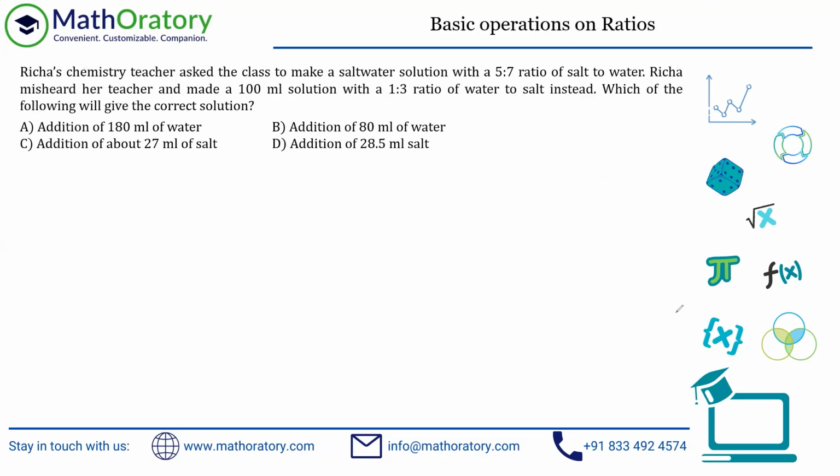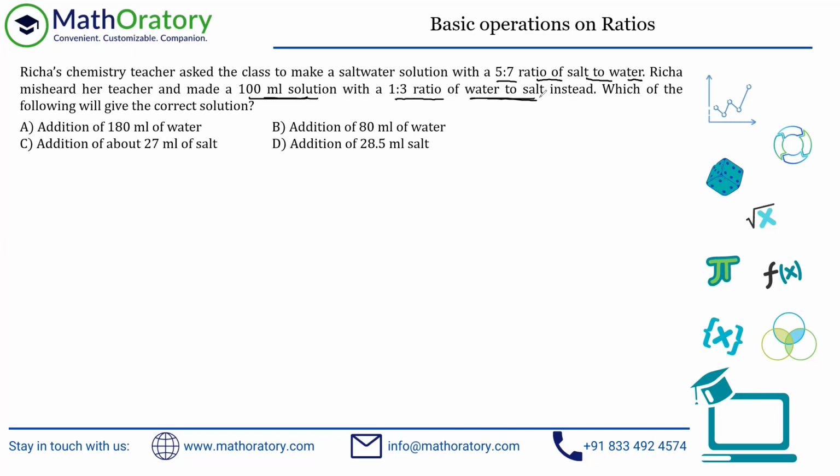Well, we have a very simple problem on ratios. I'll show you the very easy way to solve this question. Let's have a read into it first. So Richa's chemistry teacher asked the class to make a salt water solution with 5:7 ratio of salt to water. Now Richa misheard her teacher and made a 100 ml solution with a 1:3 ratio of water to salt.